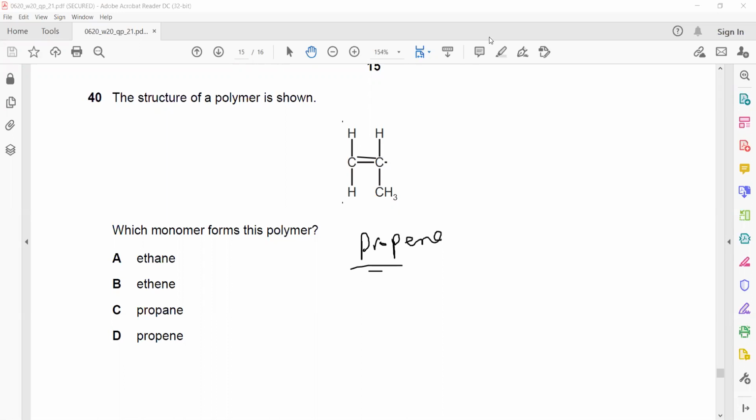And if they ask what is the name of the polymer, the name of the polymer will be polypropene. So D is the right answer. So these are the questions.